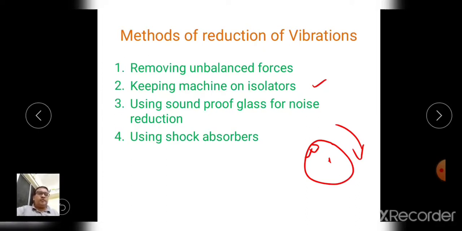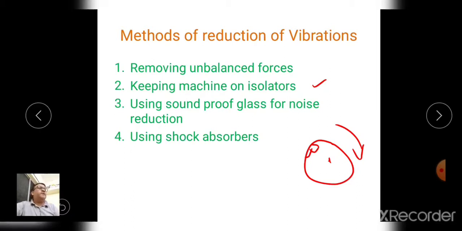The third method to reduce the vibration is using soundproof glass for noise reduction. So in heavy machines or diesel rooms in companies, if you visit a company, you see the diesel rooms or generator rooms, and the operating panels are isolated from the actual generator machines.